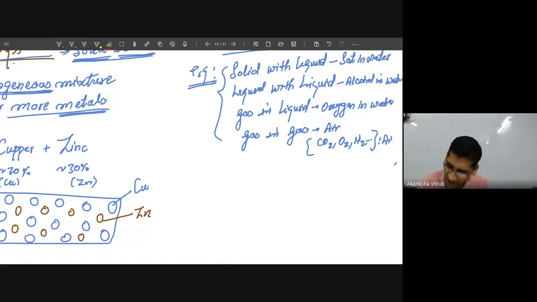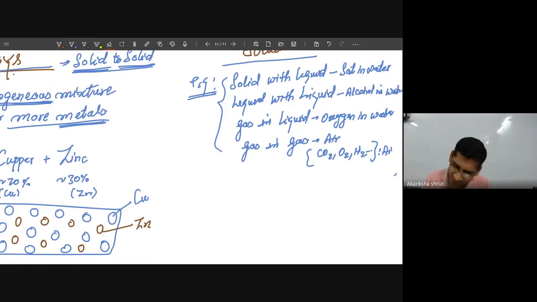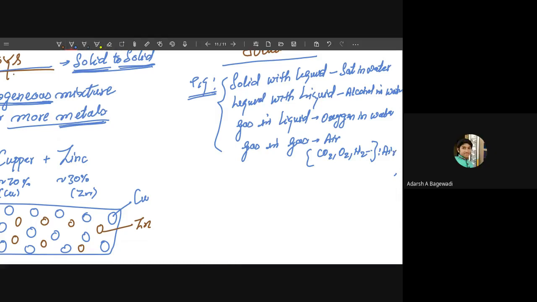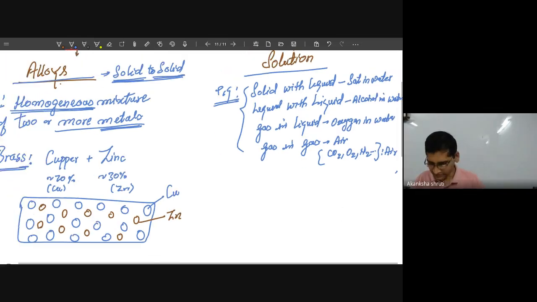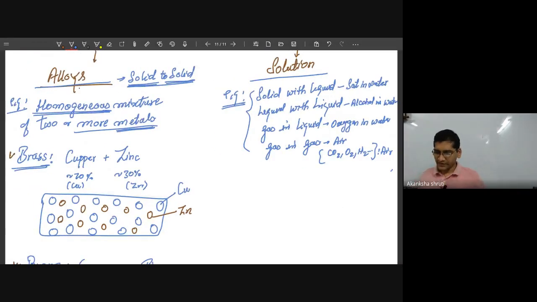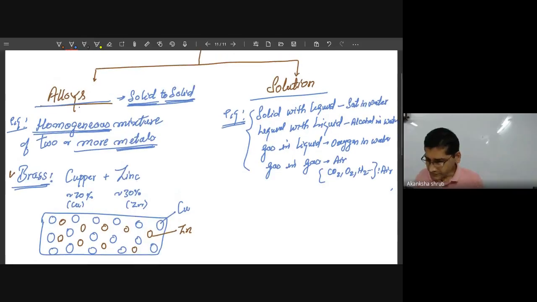Now if you have understood these examples, you can predict the various properties of a solution very easily. Sir, can you minimize it? Yes, just watch it. Okay, students, these are the examples that I have taken, but what are the various properties? Here it is a homogeneous mixture. That is the very first thing you have to keep in mind. Now this homogeneous mixture also has to follow certain properties.